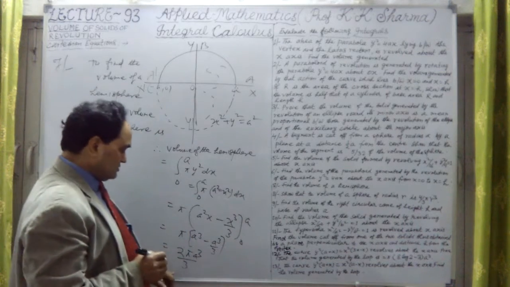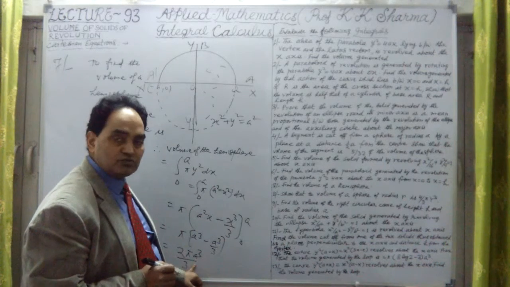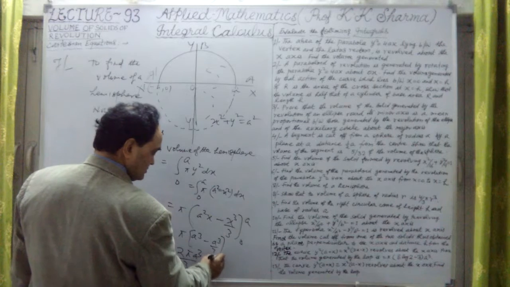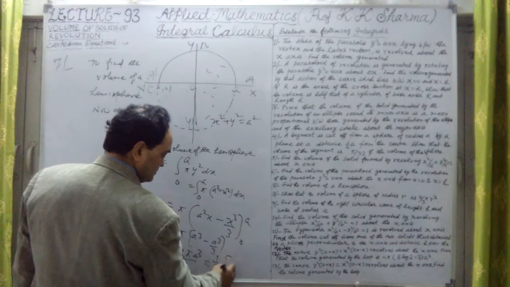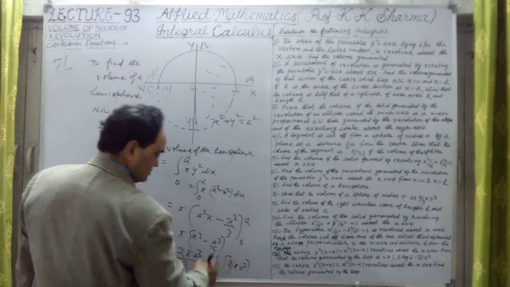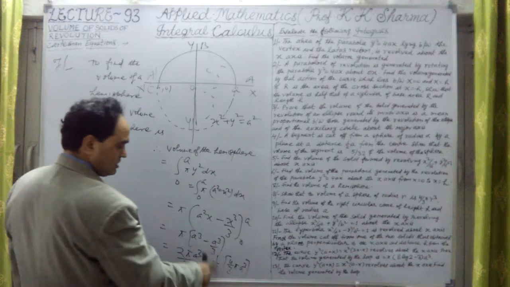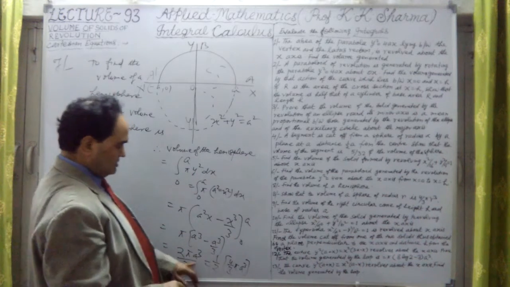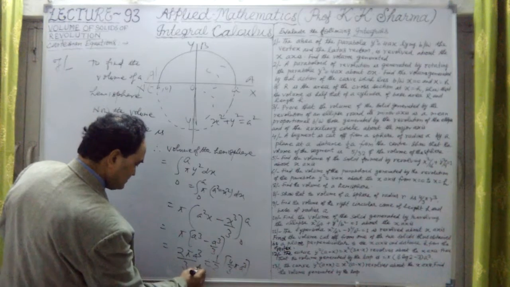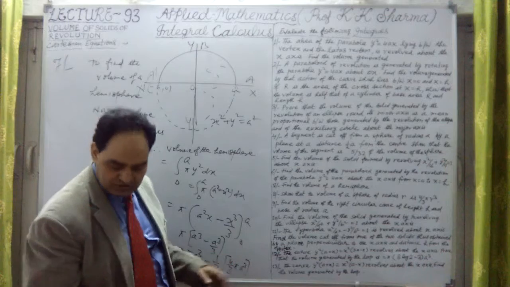Undoubtedly, this is the volume of the hemisphere. The volume of the hemisphere is 2 by 3 pi a cube, which is half of the sphere. Half of 4 by 3 pi a cube. Now 4 by 3 pi a cube is the volume of the sphere, and half of that is the hemisphere. Hence it is 2 pi a cube upon 3. This is the answer here. 2 pi a cube upon 3 is the volume of the hemisphere.